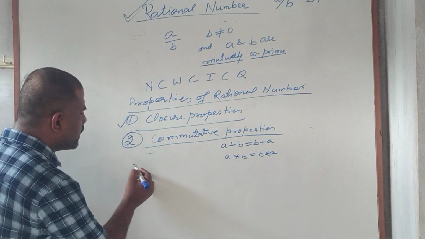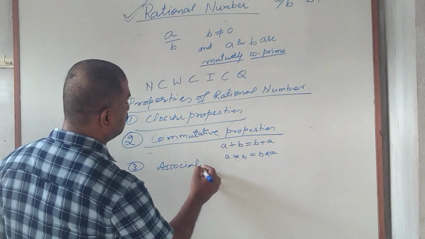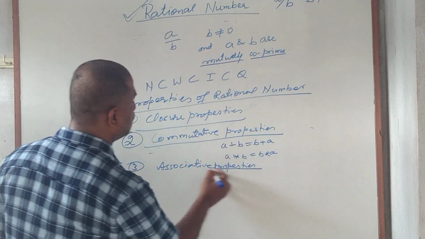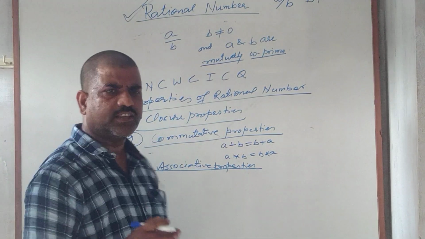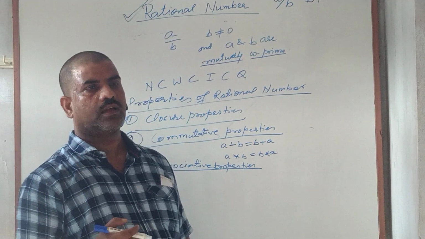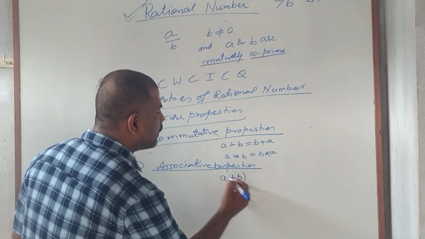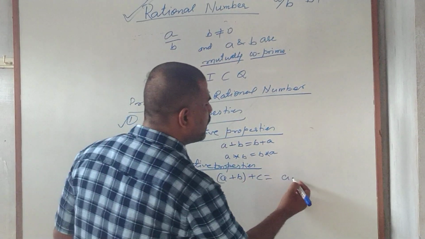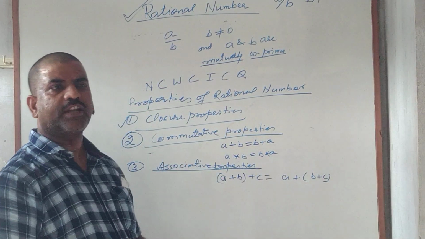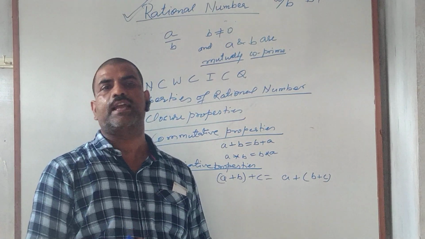Then comes the third property of rational numbers, that is the associative property. The set of rational numbers is associative with respect to again addition and multiplication only. It means if three rational numbers are taken, then (a plus b) plus c will be equal to a plus (b plus c). Means out of these three, if any two rational numbers are used in the operation, then the third one is used. Again, the result will be the same.